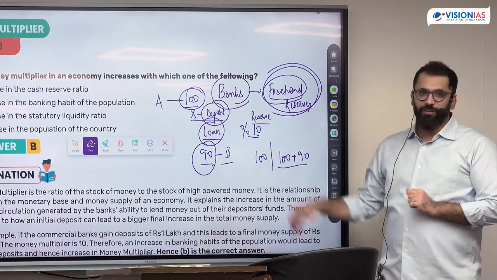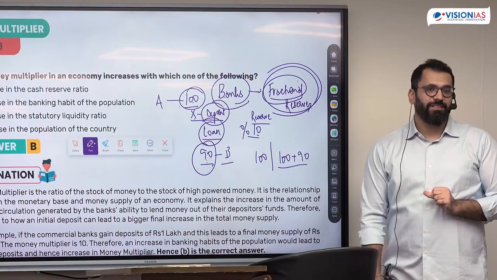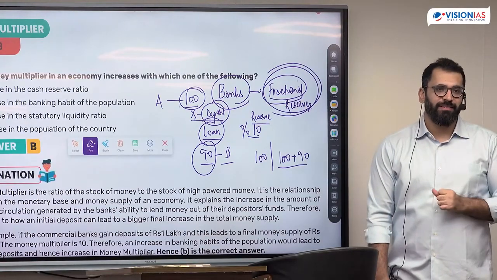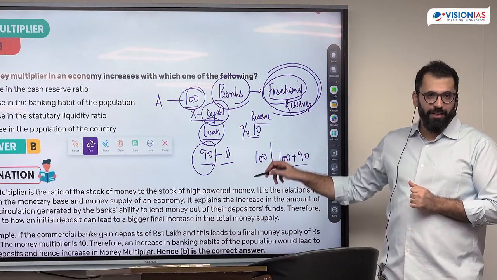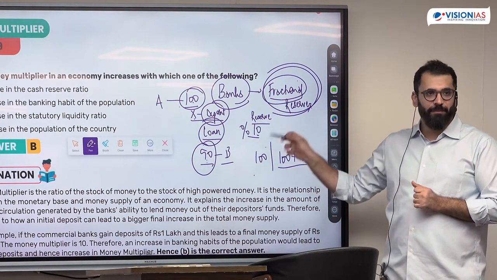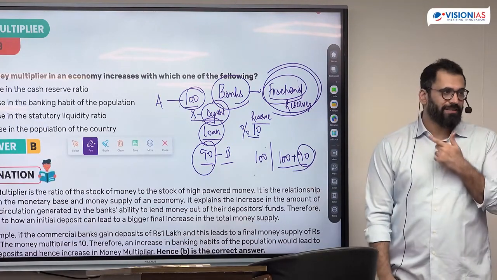Now, why does the system not fail? Trust. Why are the people trusting banks? You see how the problem can be. If A comes to the bank to take this 100 rupees, the bank does not have that 100 because the bank has given that to B as a loan. Why does the system not fail?